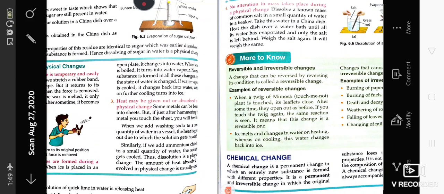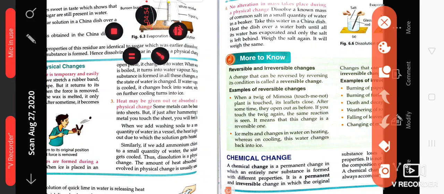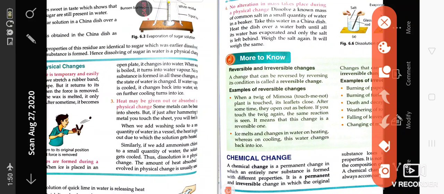If you are rubbing your hands, or rubbing two stones, then at that time the stone will become a little heated up, and after some time it will cool down. So in this process heat is either given out or absorbed.